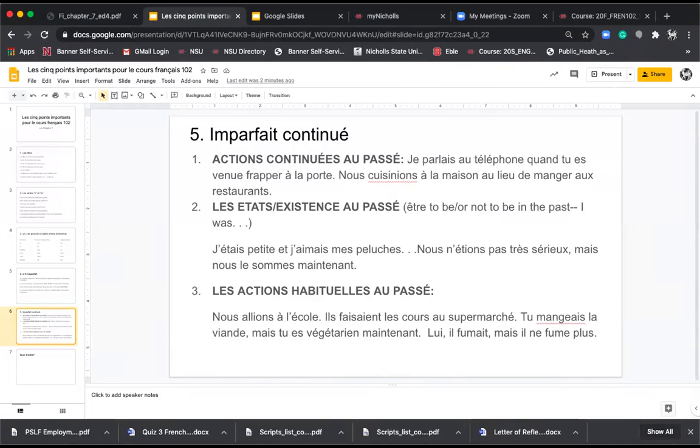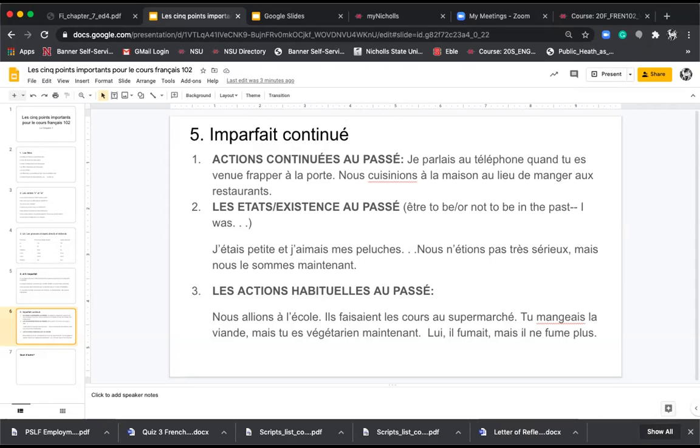Donc, les actions continuées au passé. Je parlais au téléphone quand tu es venu frapper à la porte. Notice, je parlais is the imparfait. It's ongoing. Moi, je parlais au téléphone quand tu es venu, boom, you came, et vous avez frappé à la porte. Tu es venu frapper à la porte is the passé composé, but je parlais, I was speaking on the phone when you knocked on the door.